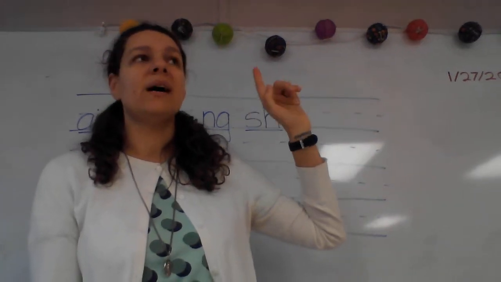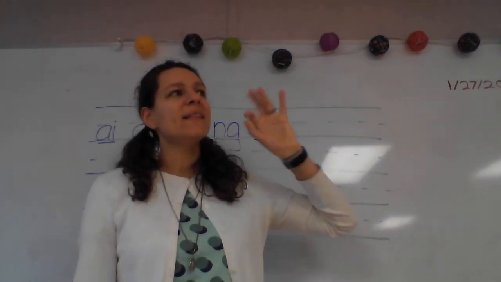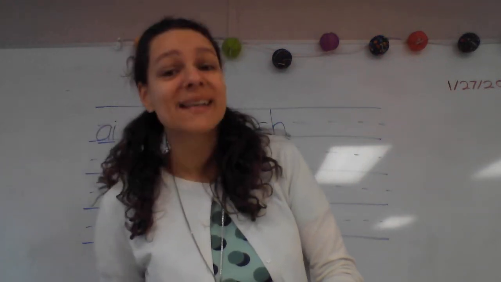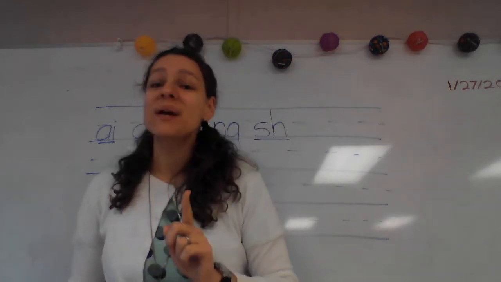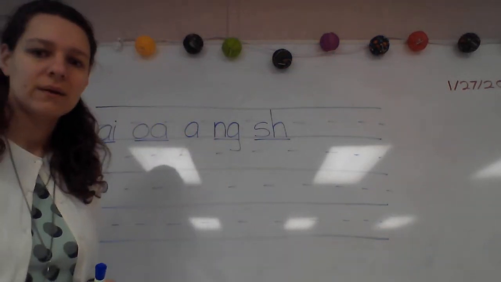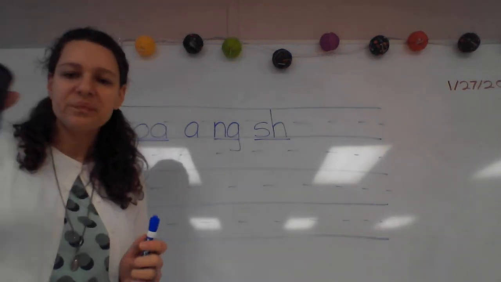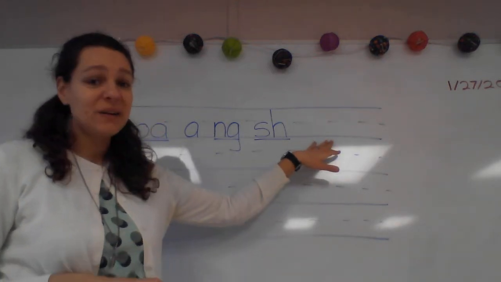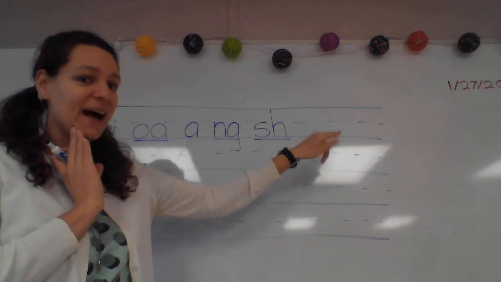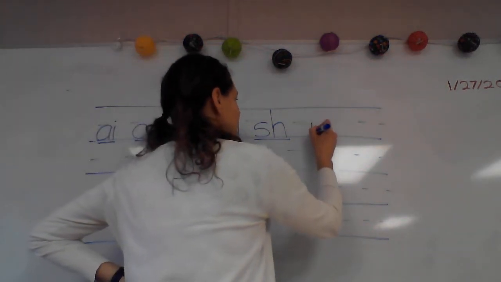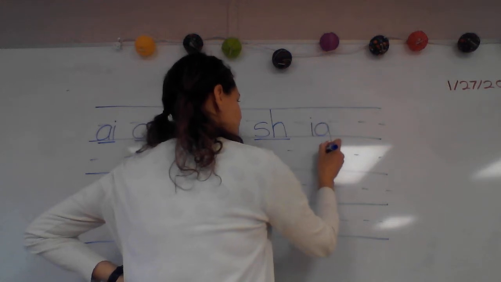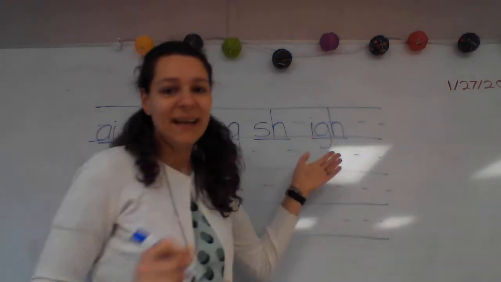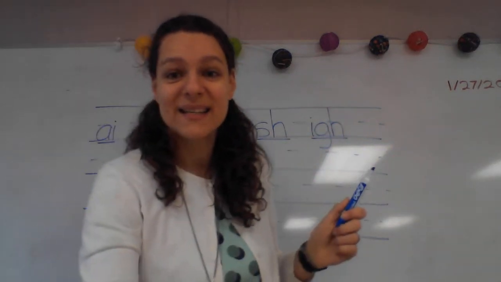Let's go ahead and review one of our newer phonograms. And let's do I, 3-letter I. Class, what are you going to write? Good, I, 3-letter I. Say it while you write it. All right, class, put your finger under that phonogram you just wrote. What is it? Good, I, 3-letter I. We haven't done that for a while. This is our I, 3-letter I. Remember, it's just like a 4-letter A, but it doesn't have that first letter. So if you didn't get that, go ahead and write it 3 times and say it while you write it.